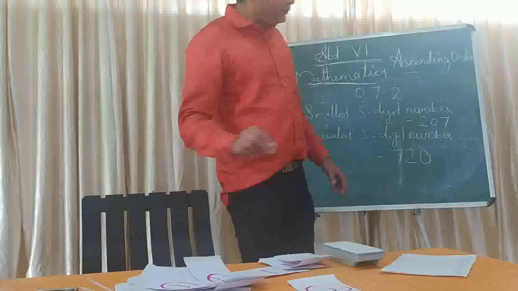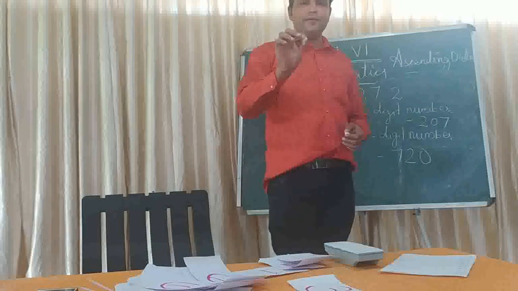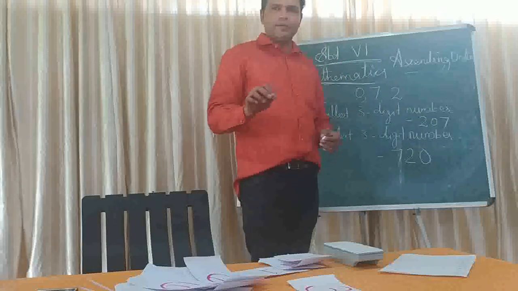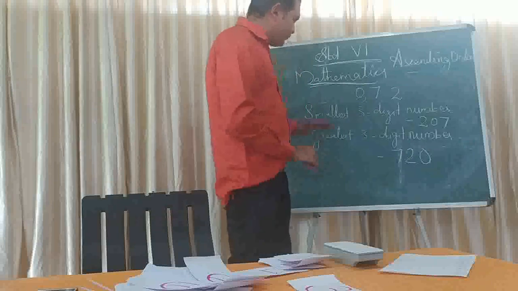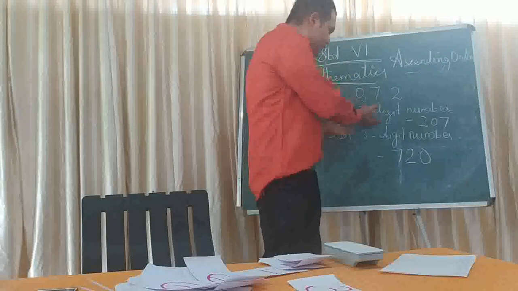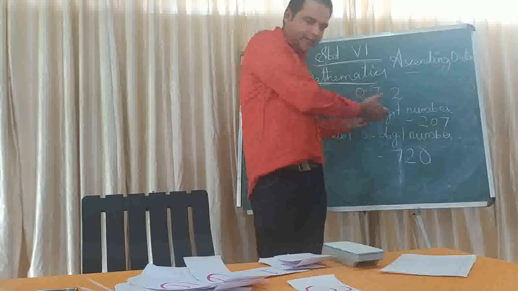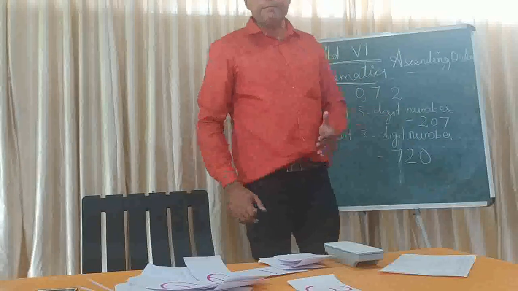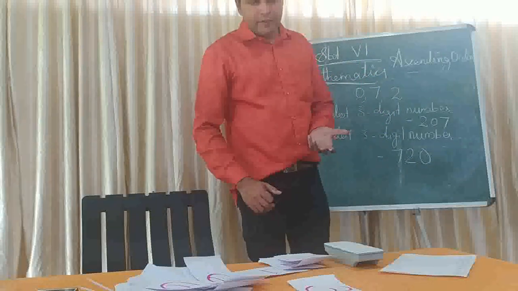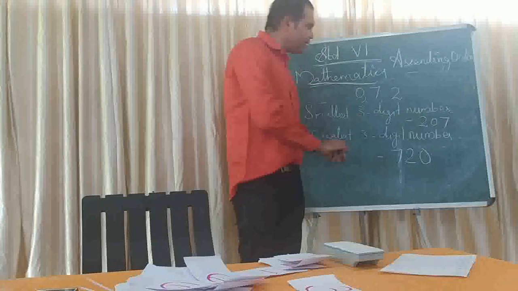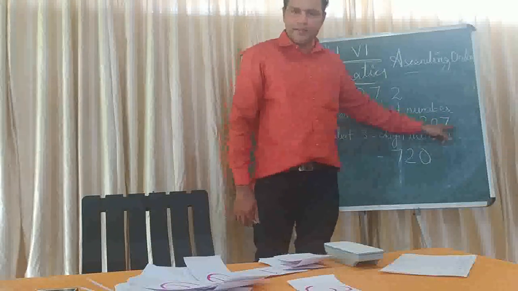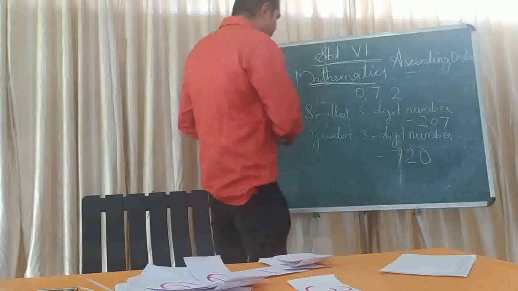So now I will give you some work that you have to do at home. This is a homework that I am going to give. I will give you some digits, and then you have to form the smallest 3-digit number and the greatest 3-digit number by using the given digits without any repetition. That means you can write each digit only once, as I already used one digit at a time. Understand? So write down the question I am giving.